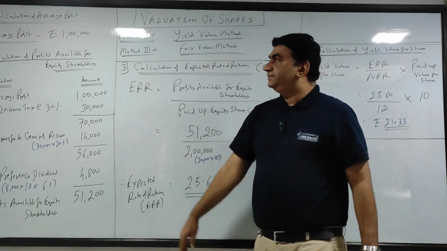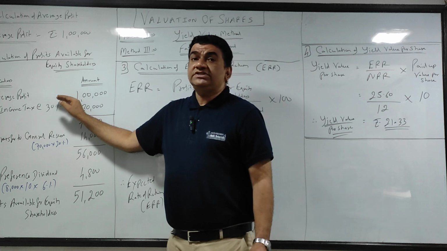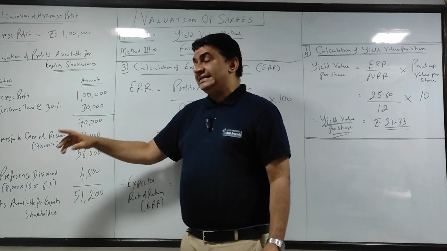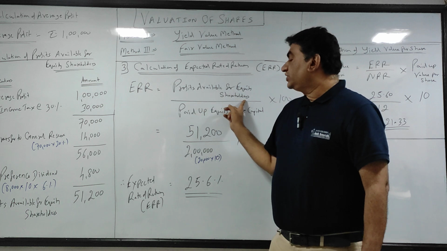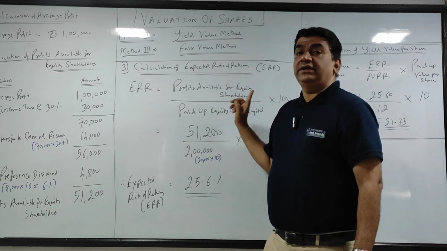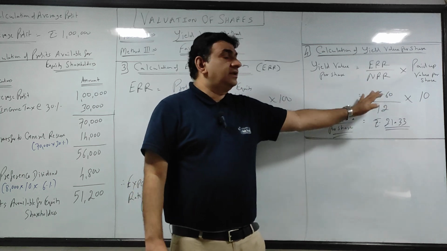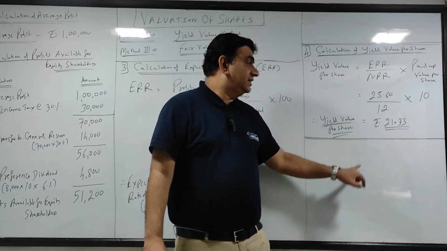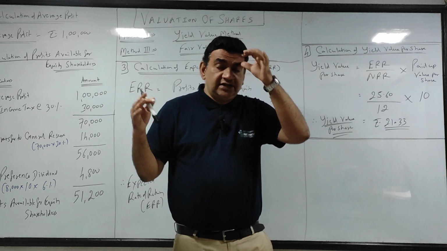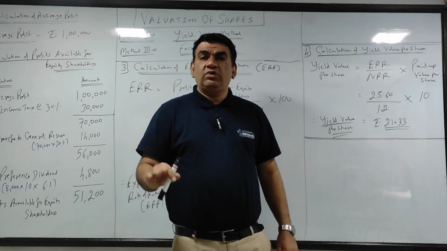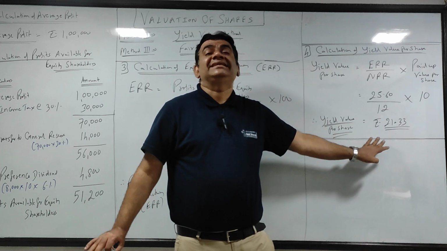I'll revise again. First, get the average profit, get the profits available for equity shareholder, get the ERR, which is profits available for shareholders divided by the paid up share capital into 100. Then get the yield value: ERR upon NRR into the paid up value per share. So this means if the business is continued by this company, shareholders can expect a market price of around 21.33.